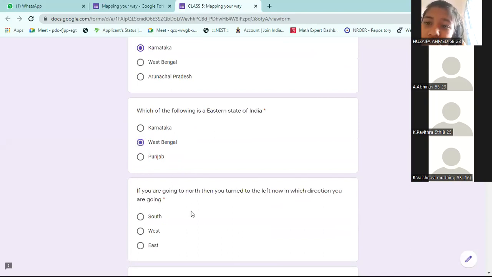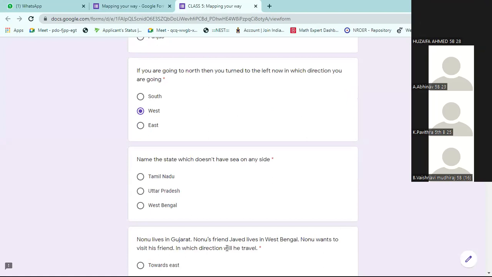If you are going north, then you turn to the left. Now, in which direction are you going? West. N, E, W, S, these are the directions. You are going north, then turn to the left side. West. Yes, these types of questions you can expect in the coming exam.